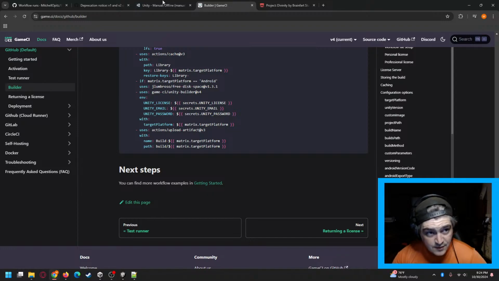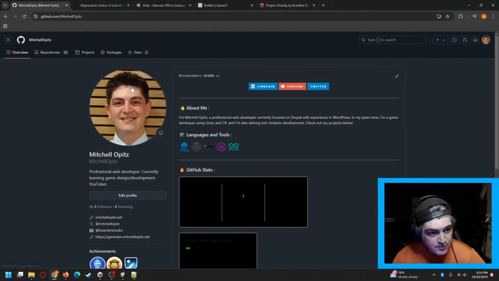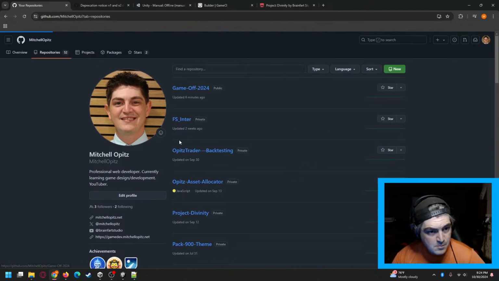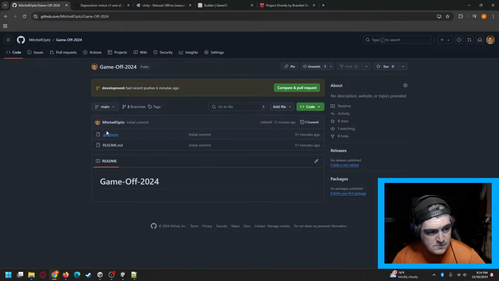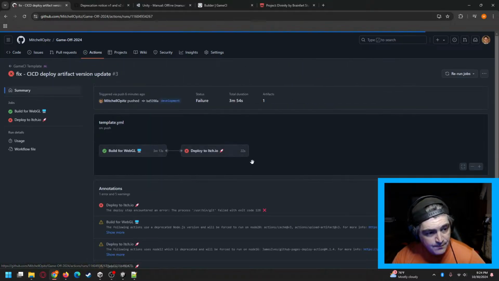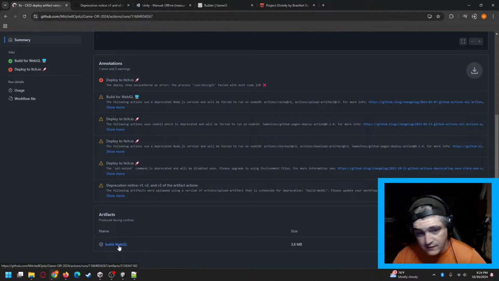So in this case, my build process is actually working. We're going to go back to it real quick. To action. And if we scroll down here, our build process is actually working. We have a WebGL build, and you can see it just downloaded, go away McAfee.